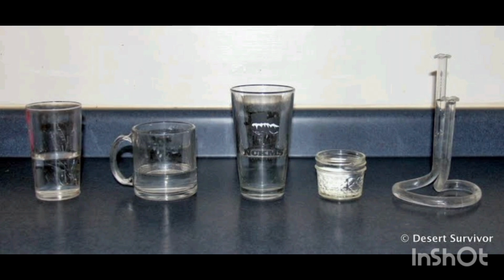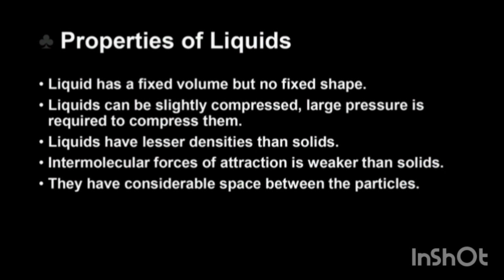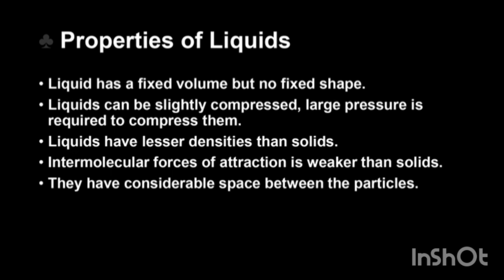The shape of the liquid depends on the shape of the container. The liquid takes different shapes depending on the shape of the container, but its volume remains the same. Properties of liquid. Liquid have a fixed volume but no fixed shape. Liquids can be slightly compressed. Large pressure is required to compress them. Liquid have higher densities than solid. Intermolecular forces of attraction are weaker than solid. They have considerable space between particles.